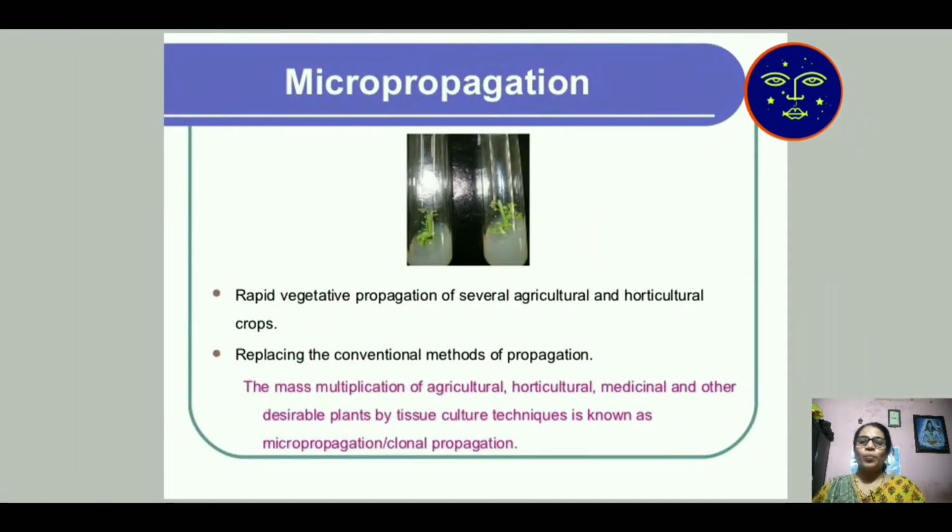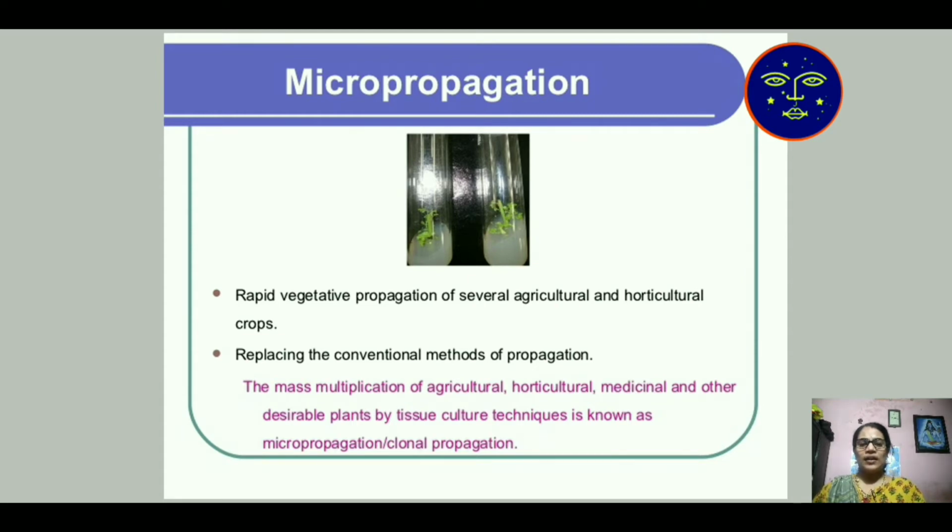Then micropropagation. What is micropropagation? Rapid vegetative propagation of several agriculture and horticulture crops, replacing the conventional method of propagation. The mass multiplication of agricultural, horticultural, medicinal and other desirable plants by tissue culture technology is known as micropropagation.